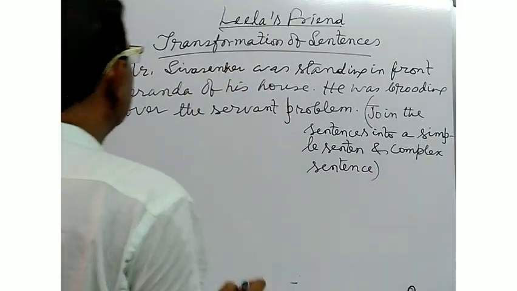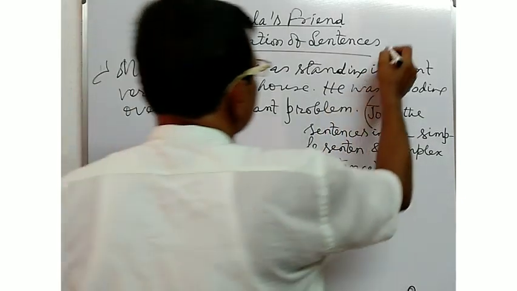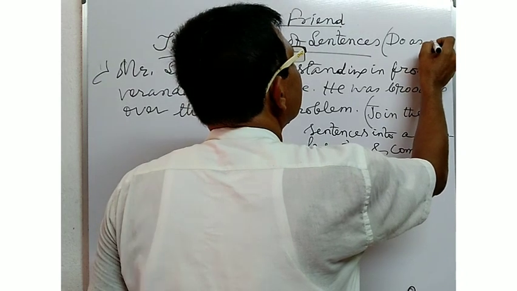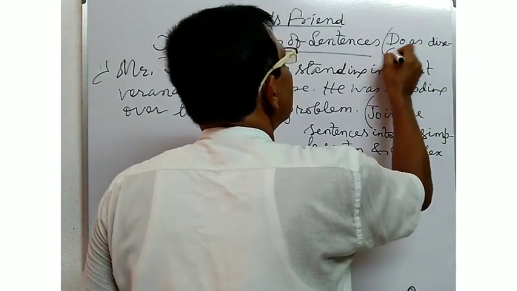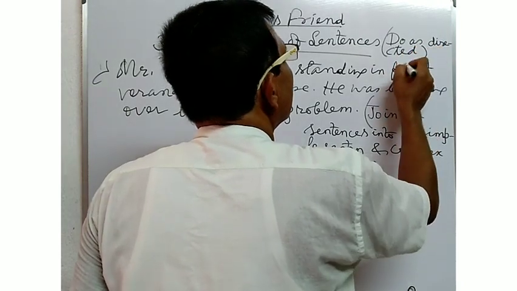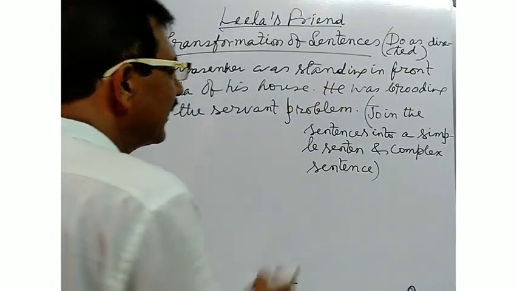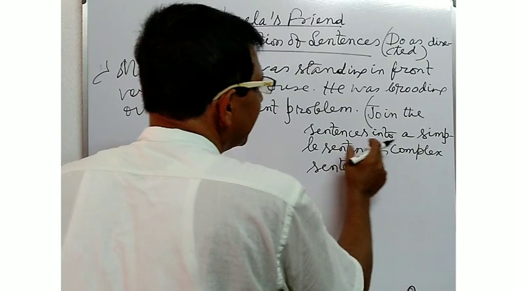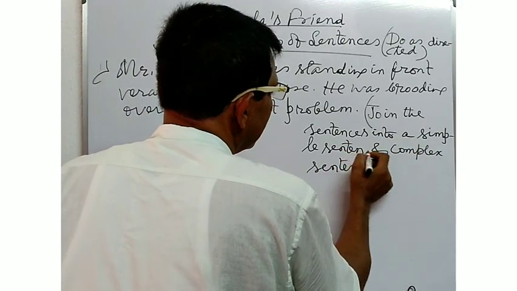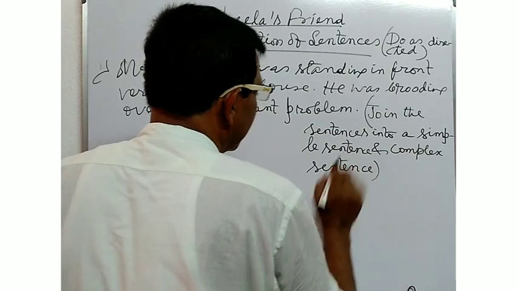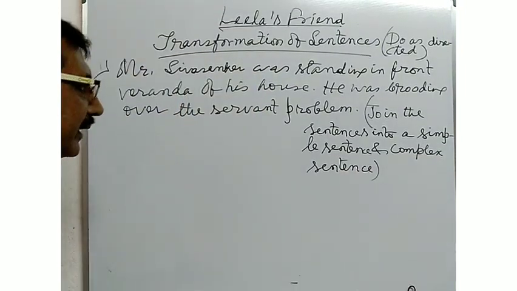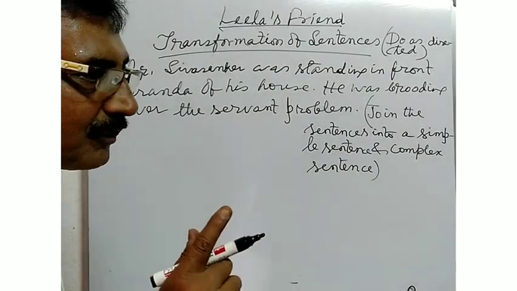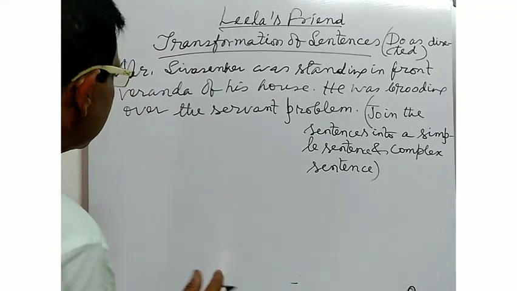Do as directed. According to the instruction given, you will have to change or join the sentences. For the first time, if you want to join the sentences into a simple sentence, by the use of participle, you may join the sentences.